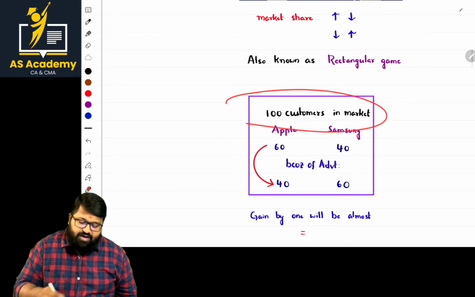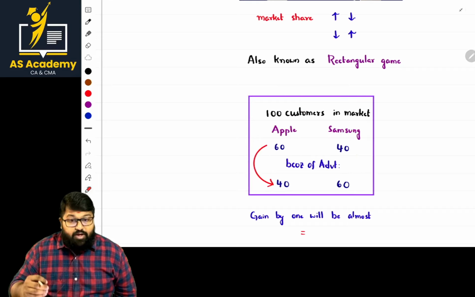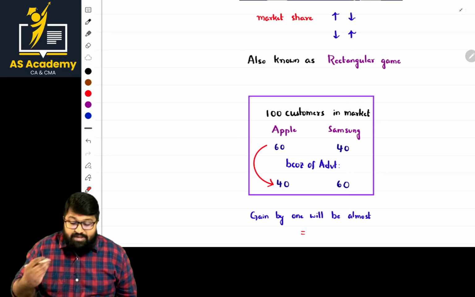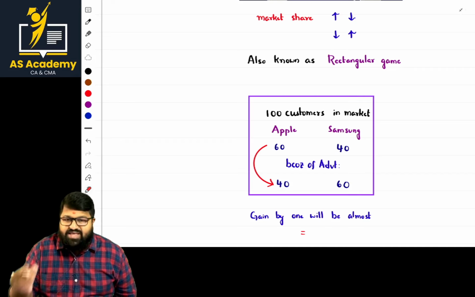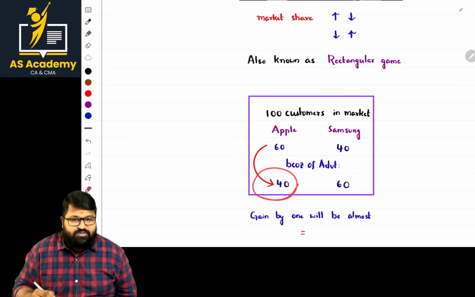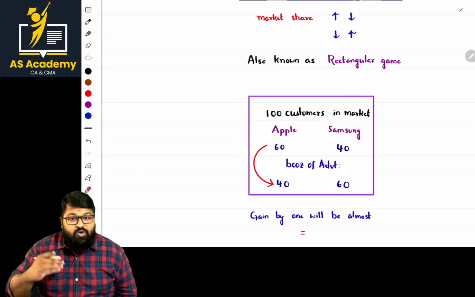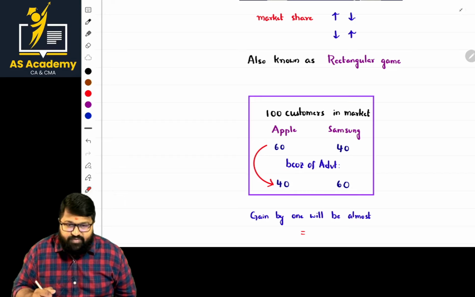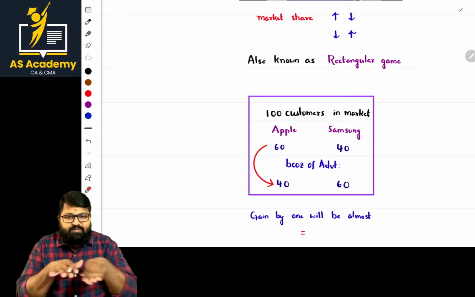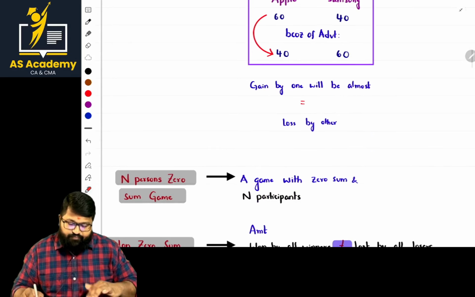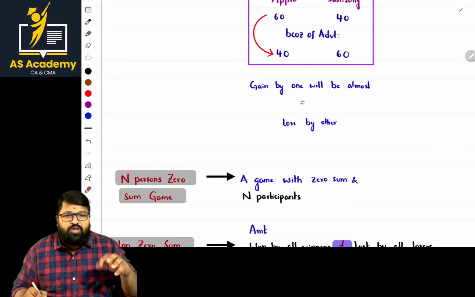For example, there are 100 customers. Apple has 60 customers and Samsung has 40 customers. Now they have implemented some marketing strategies. Because of those marketing strategies, that is nothing but advertisement, the number of customers of Apple went down and the customers of Samsung increased because of drastic marketing by Samsung. So whatever loss of 20, the same is gained by Samsung. This is nothing but an offset basically. So the gain by one will be almost equal to the loss by the other.